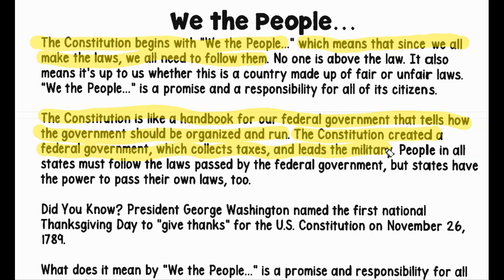I don't know that. Actually, I probably did, but yeah. So here's an example of a law that was created. That's why we celebrate Thanksgiving.